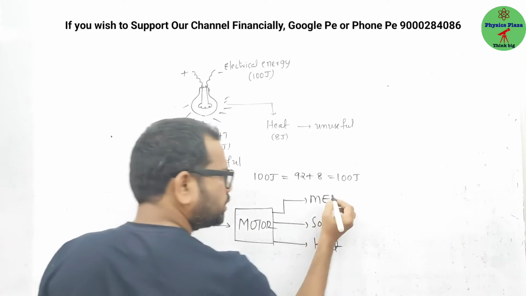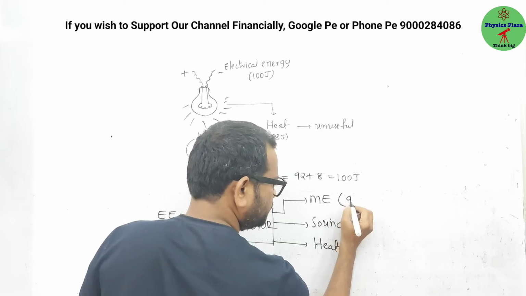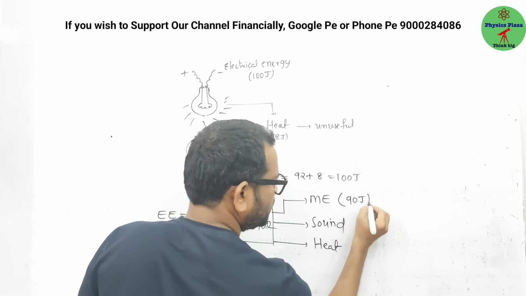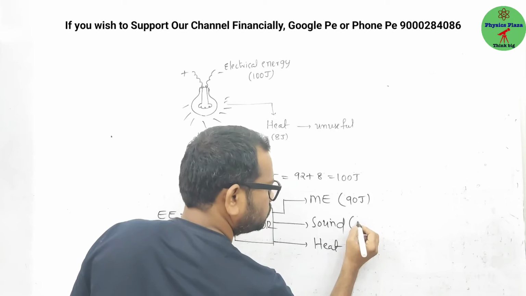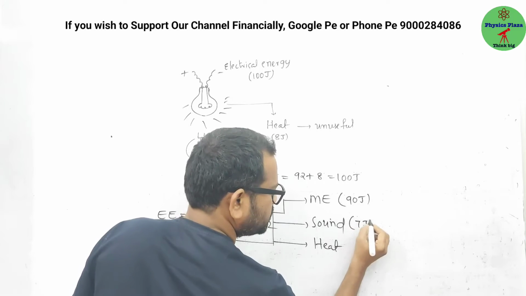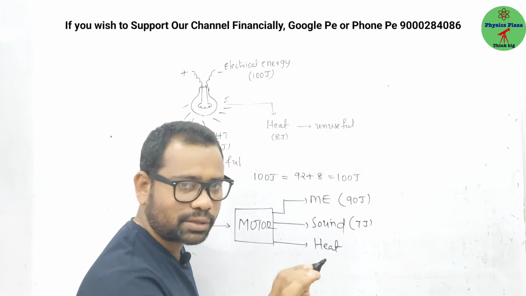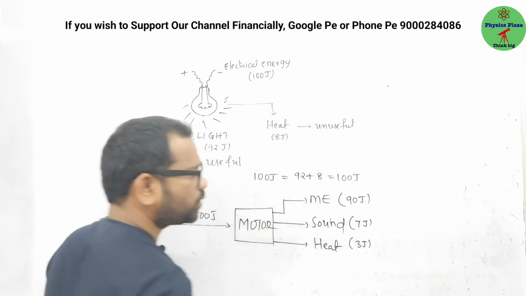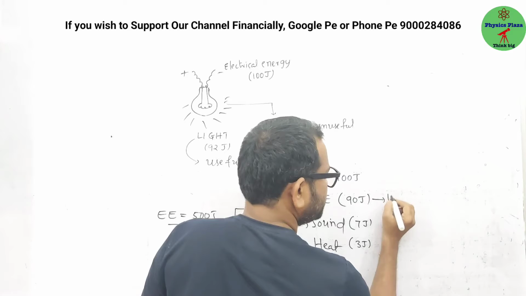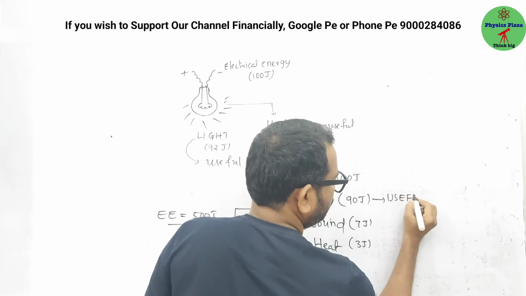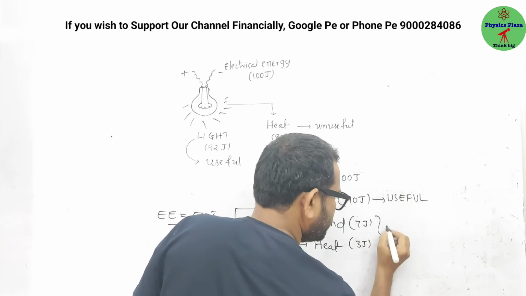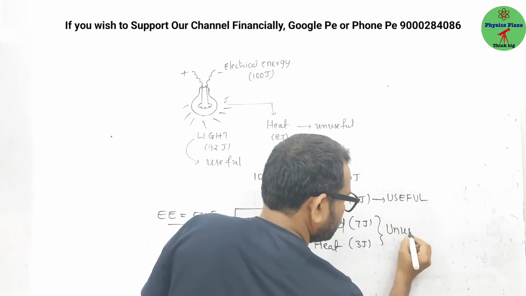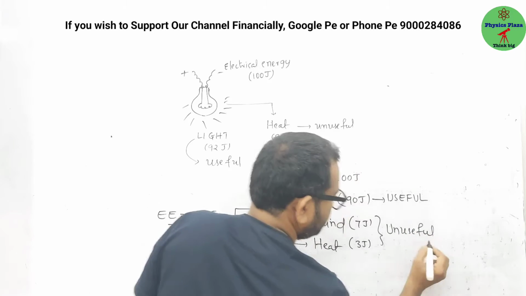Okay. Here, most of the part is this. Let us say that it is, for example, some 90 joules. Let us say that. So it might be some 7 joules. See, these are approximate random values I'm taking, or arbitrary values I can say. And here is 3 joules. No doubt this is useful, but this is unuseful to us.